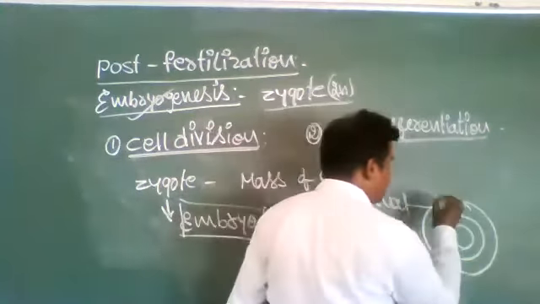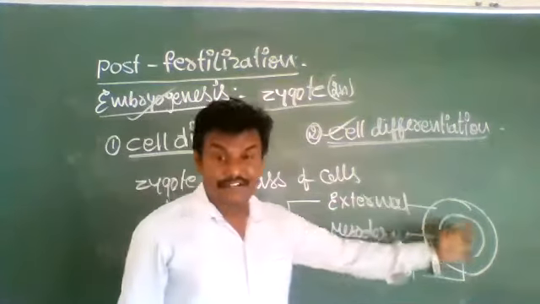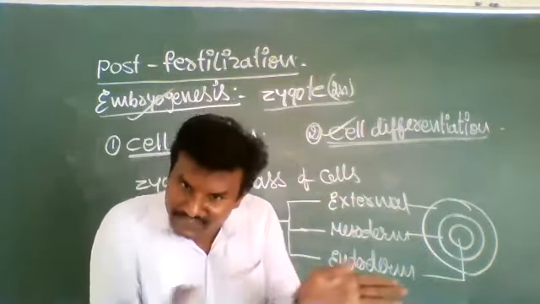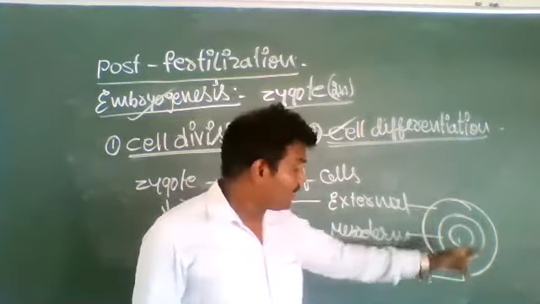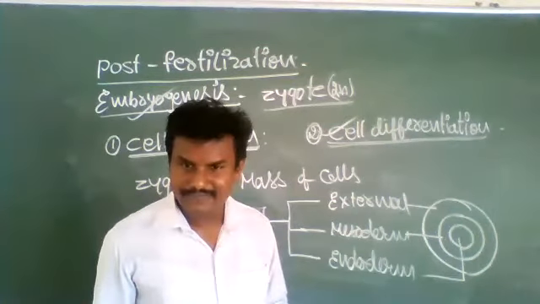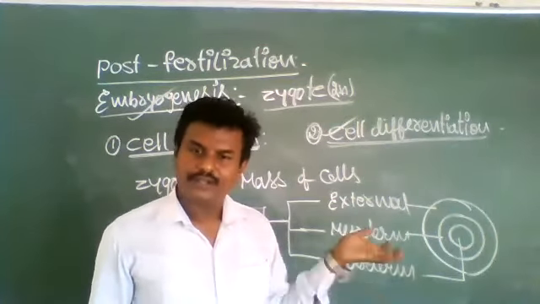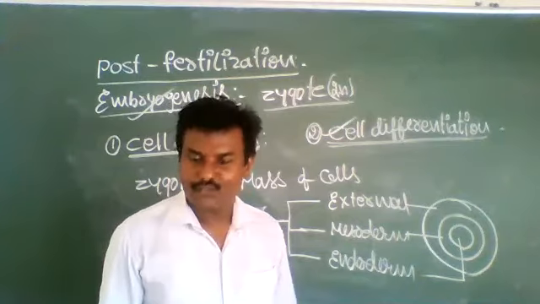Some cells differentiate into ectoderm, some into mesoderm, some into endoderm. In cell differentiation, this mass of cells differentiates as external ectoderm cells, mesoderm cells, and internal endoderm cells. These three differentiated cell types together give rise to tissues, organs, and organ systems.